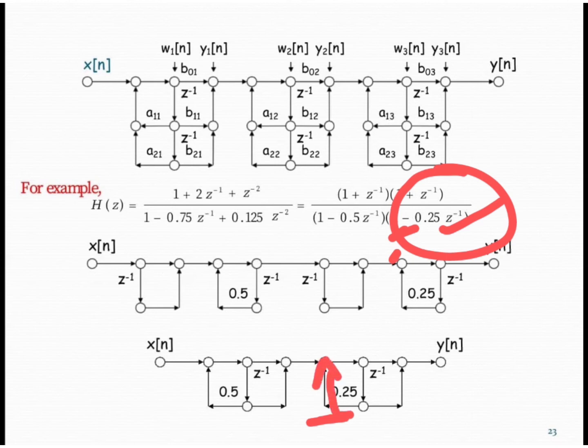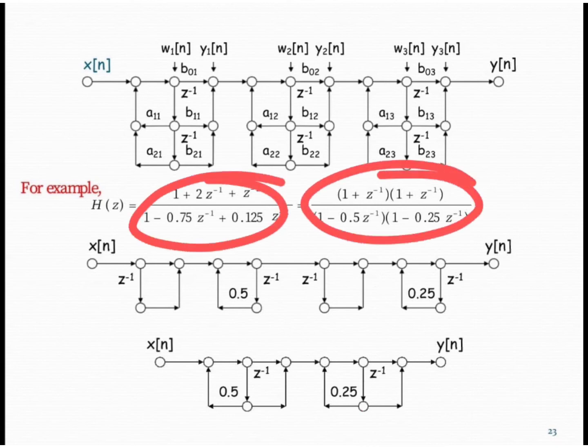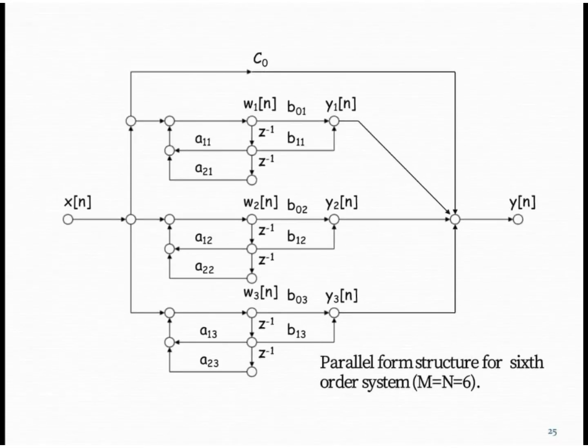Likewise in the upper part, 1 plus z inverse, 1 is directly connected, and for the z inverse term we use the feed forward path, because for the numerator term we use the feed forward path to connect the coefficient. In this way we can implement in cascade form. This particular transfer function is divided into two system functions, and each function is realized individually and connected in cascade. Okay.